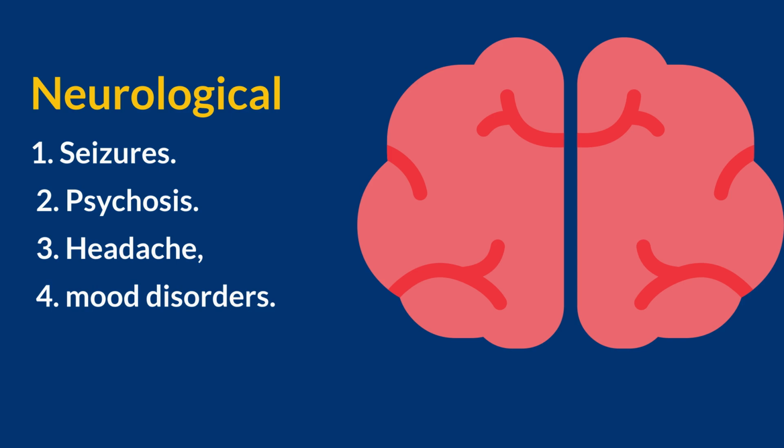Neurological manifestations of SLE. 1. Seizures are a significant neurological manifestation of SLE. They can result from several underlying mechanisms, including vasculitis, direct effects of autoantibodies on the nervous system, or metabolic disturbances related to the disease. 2. Psychosis can manifest in patients with SLE as altered mental status, hallucinations, or delusions. This is less common than seizures but can be severe and distressing for the patient.